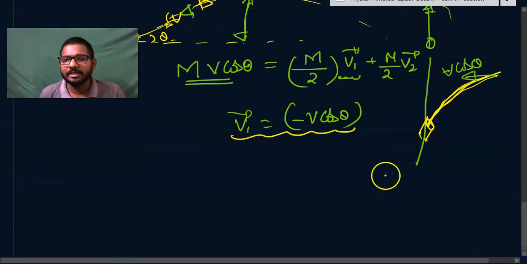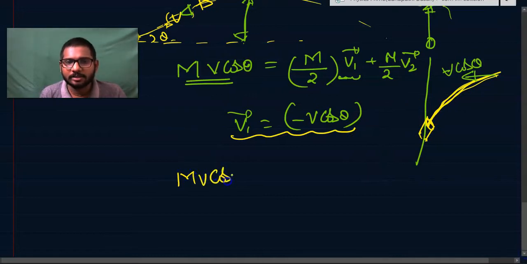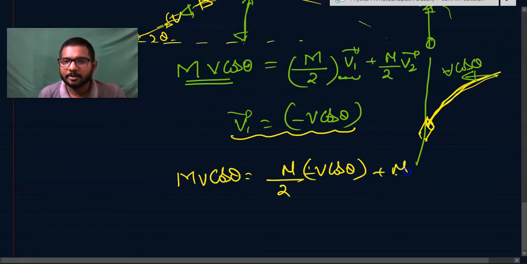If we take this information with our logic, then m v cos theta is equal to, taking m by 2 as common, m by 2 into (v1 is minus v cos theta) plus m by 2 into v2 vector. So this m can be cancelled.